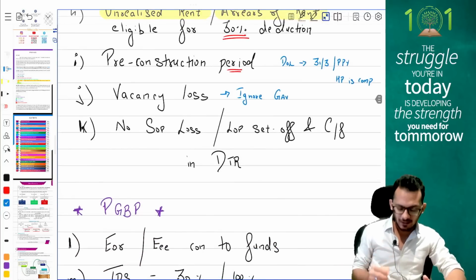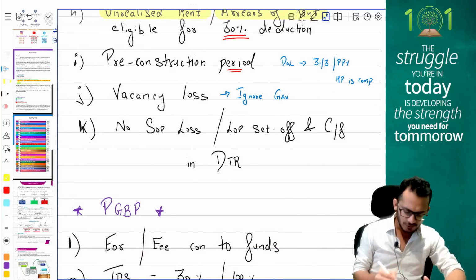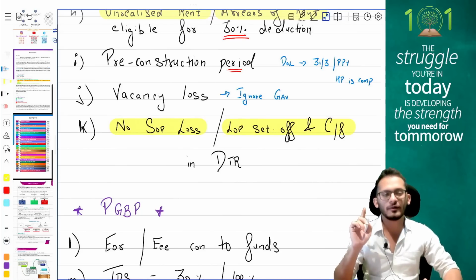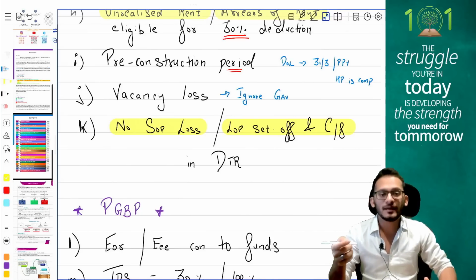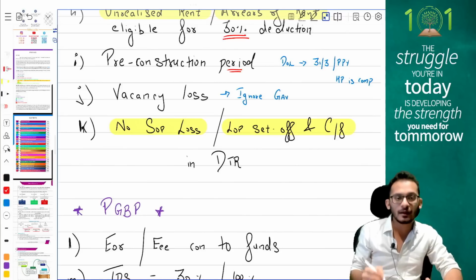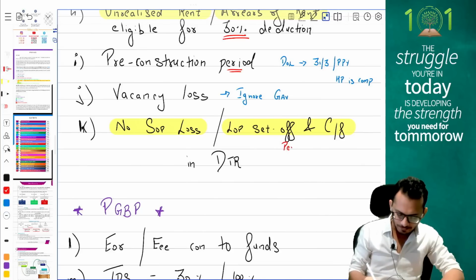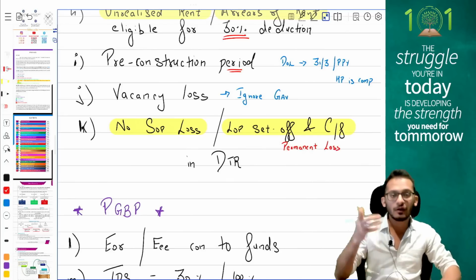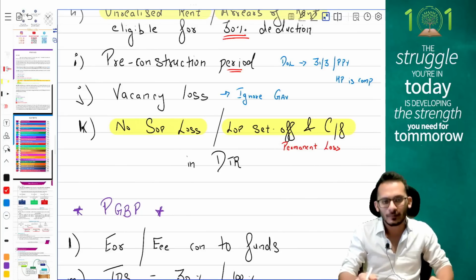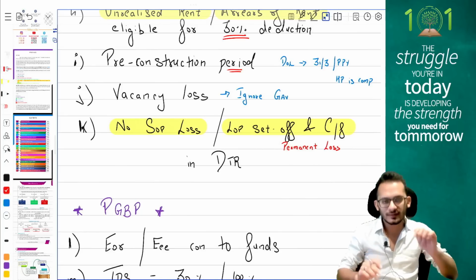Final thing from your DTR provisions, people: income tax says when it comes to DTR, no SOP loss can be claimable, and whatever HP loss you have from LOP property can only be set off against HP income of the current year. If you have an HP income of the current year, set off the loss. If you don't have, then the loss gets permanently lapsed. You cannot set off against other heads of income, nor can you carry forward. Both the losses will permanently lapse for you when it comes to DTR provisions. Yes or no? Yes. Beautiful, people.